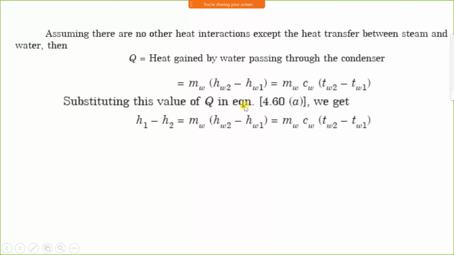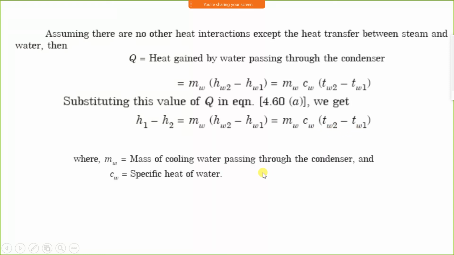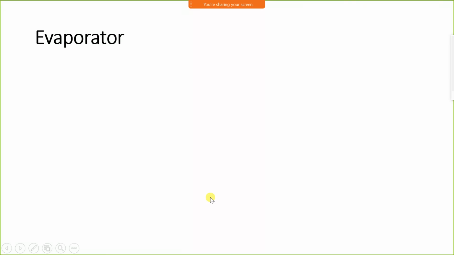Substituting the value of Q, we get H1 minus H2 equal to MW, HW2 minus HW1, is equal to MW, CW, TW2 minus TW1, where MW is the mass of cooling water passing through the condenser and CW is the specific heat of water. For the evaporator, we will take it in the next lecture.